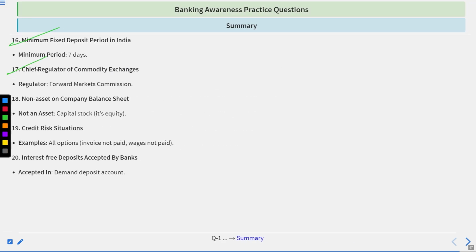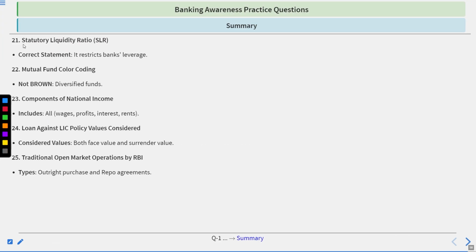Minimum fixed deposit period in India, chief regulator of commodity exchanges, non-asset of company balance sheet, credit risk situations, interest-free deposit accepted by banks, statutory liquidity ratio, mutual funds color coding, components of national income, loan against LIC policy, values considered, traditional open market operations by RBI.